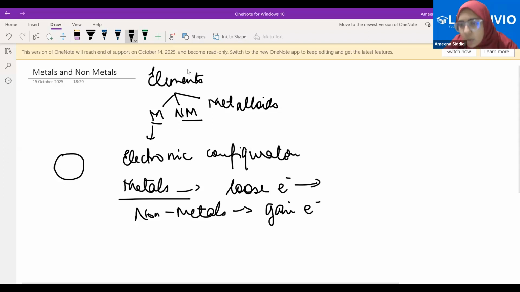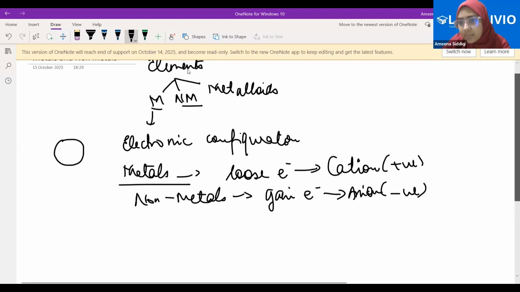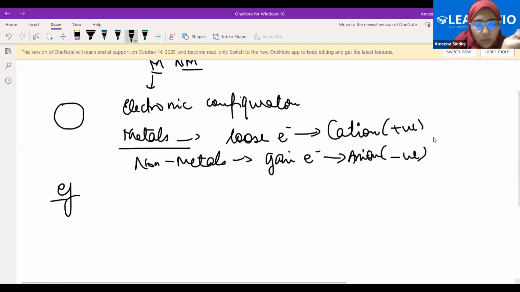When metals lose electrons, the atoms become ions and they generally form cations because they gain positive charge. And when non-metals gain electrons, what kind of ions do they form? The anions, with the negative charge, right? This is one of the basic differences between the properties of metals and non-metals. You can clearly see that they have opposite behavior, opposite natures, opposite reactions because of this one difference. So can we quickly take one example of metals and non-metals?